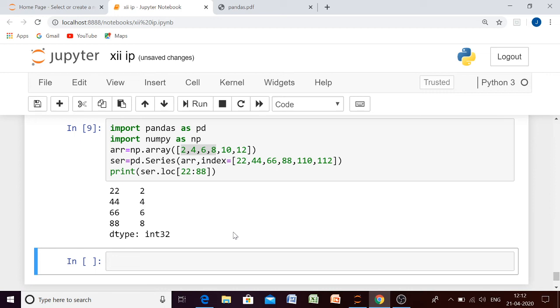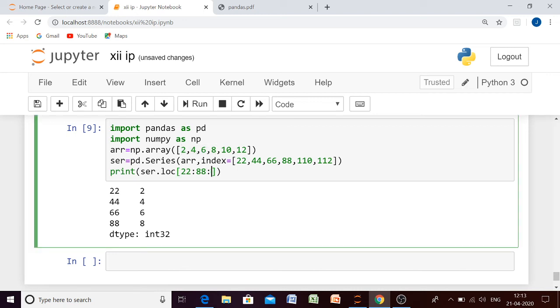Then another question from you was, ma'am, can we give a step value here? Yes, we can give a step value here because this is just like slicing that we have discussed in array. In case of slicing, if you want to skip one element, then we have to write here 2. It will take the same range, but it will not give you all the elements in the sequence.